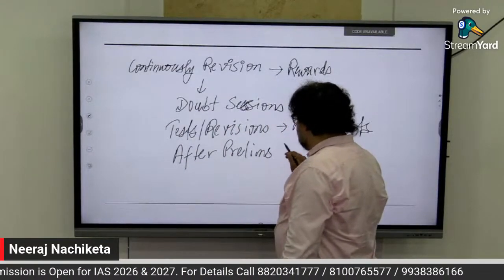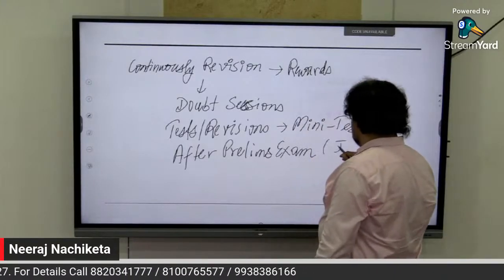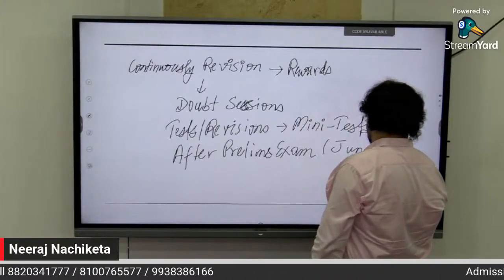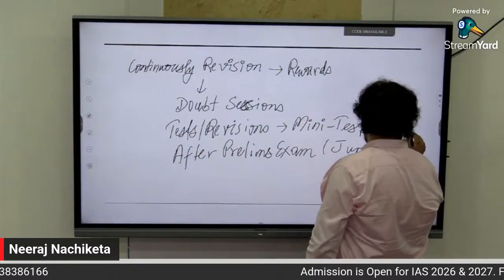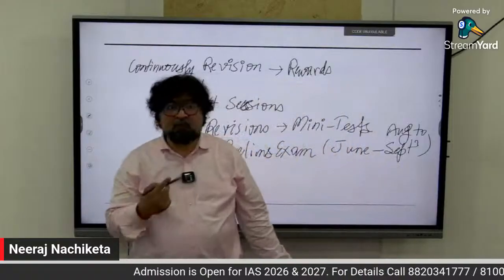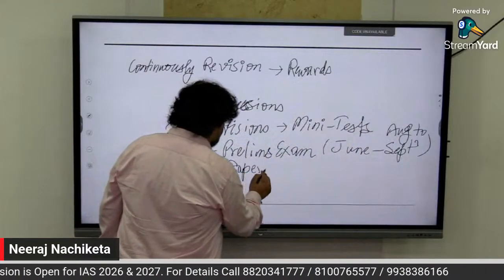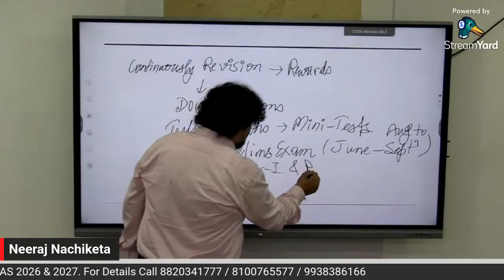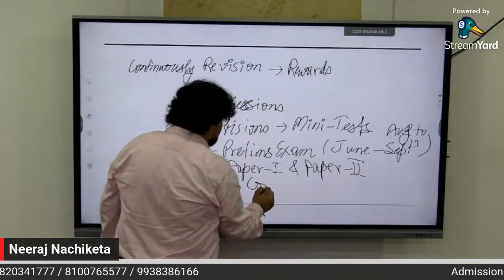Let's say after the prelims exam, the month of June, right? June to, let's say, August, September. When the exam is there, August to September. So what you will have there, paper-wise. You will have a paper-wise comprehensive test. Paper 1 and paper 2. Comprehensive test will be there.